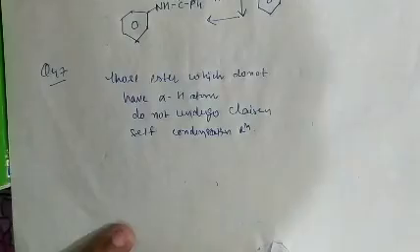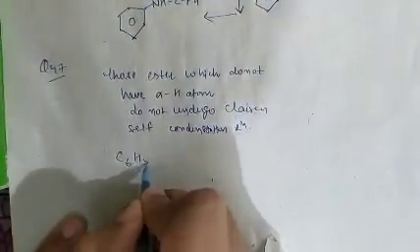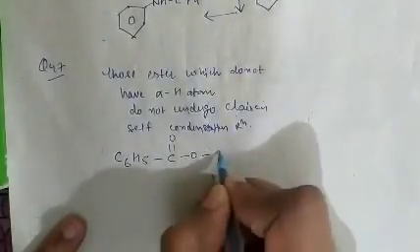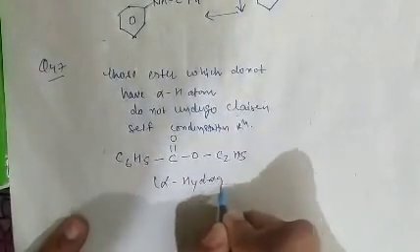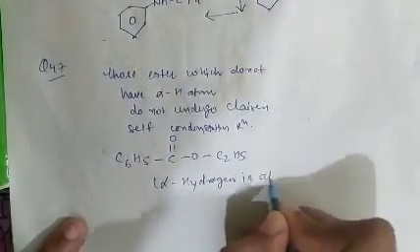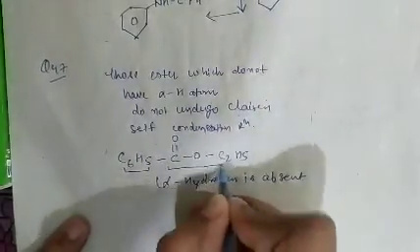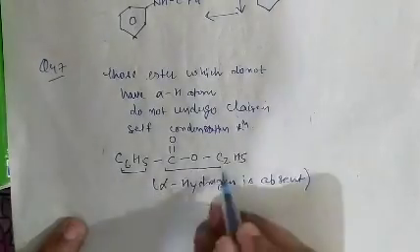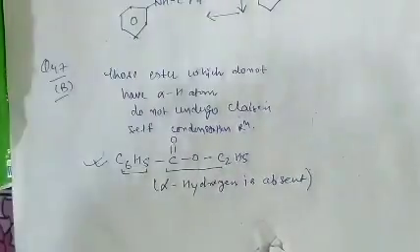Claisen condensation reaction. So as we can see, in option B, that is C6H5COOC2H5, alpha hydrogen is absent, as there is a phenyl group attached to the ester group. So we can say that as alpha hydrogen is absent, it does not undergo Claisen self-condensation. So question number 47, option B is correct.